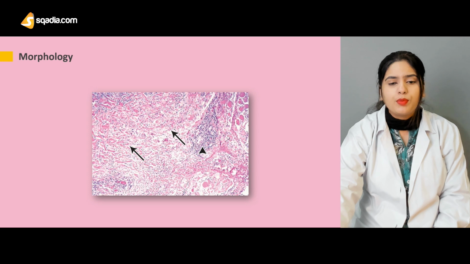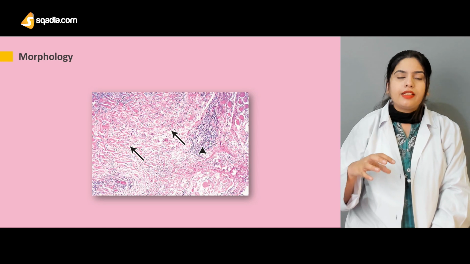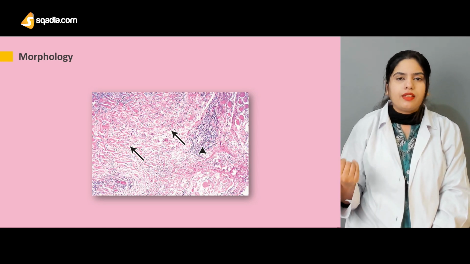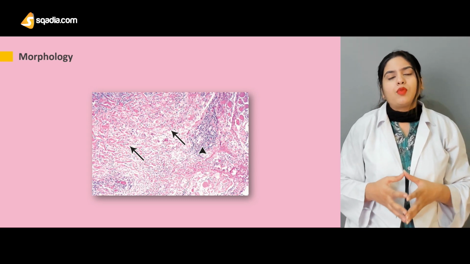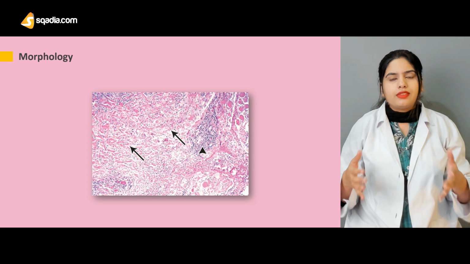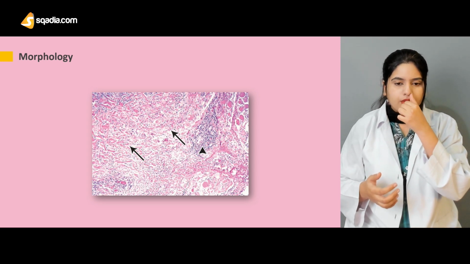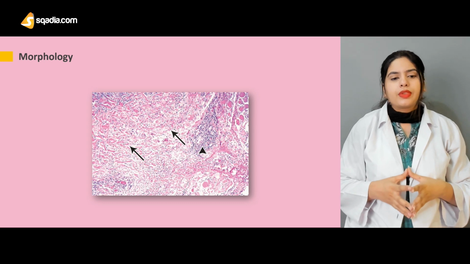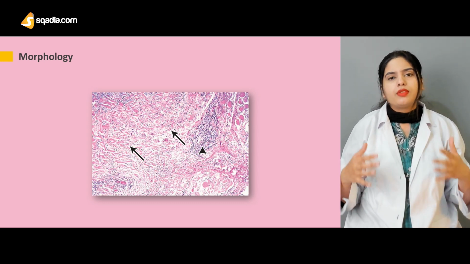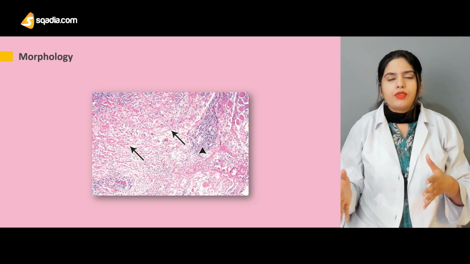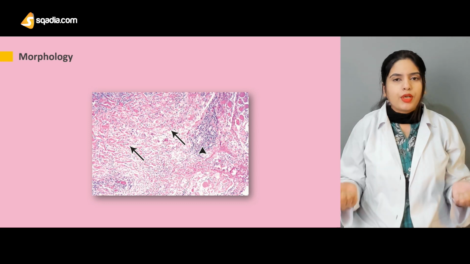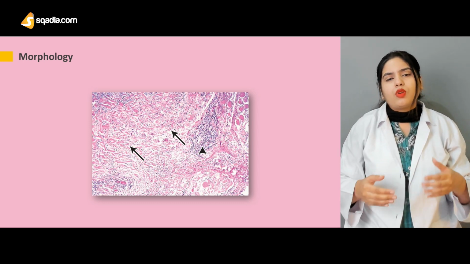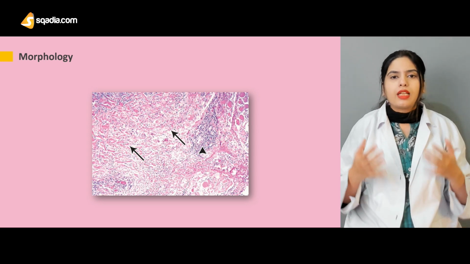The fibrosis will be prominent here, and this fibrosis can be seen in the thyroid gland and in all other affected parts of the body. These fibrosing lesions are the prominent feature that distinguishes Riedel's thyroiditis from other types of thyroiditis. So this was about Riedel thyroiditis, a rare type of thyroiditis that spreads to other parts of the body and causes fibrosis of different cells and the thyroid gland.